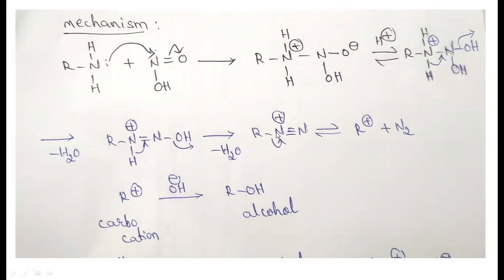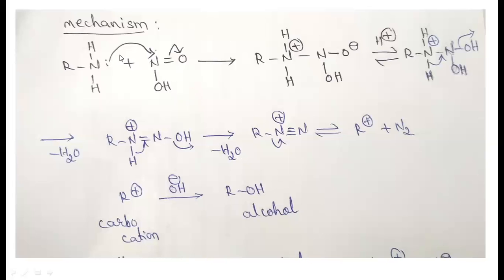After that, this nitrogen, which has a deficiency, takes its bonding electrons and is eliminated as a neutral molecule, nitrogen gas. The bonding electrons are taken by the nitrogen, hence R is eliminated as R plus. This R plus is a carbocation, which reacts with OH minus to produce the alcohol.